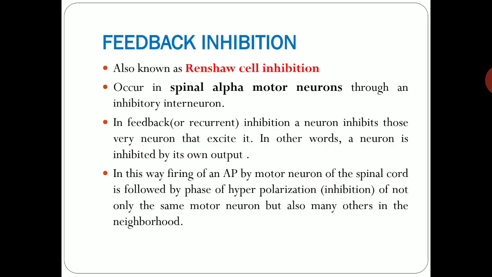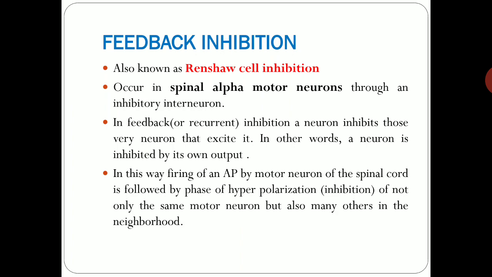Now feedback inhibition. It is also known as Renshaw cell inhibition. It occurs in the spinal alpha motor neuron through an inhibitory interneuron. In feedback or recurrent inhibition, a neuron inhibits those very neurons that excite it. In other words, the neuron is inhibited by its own output.